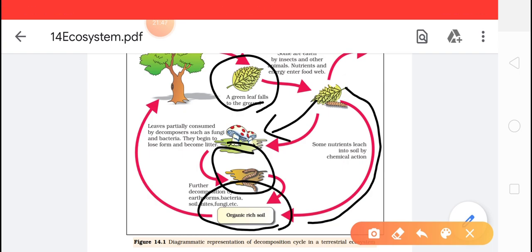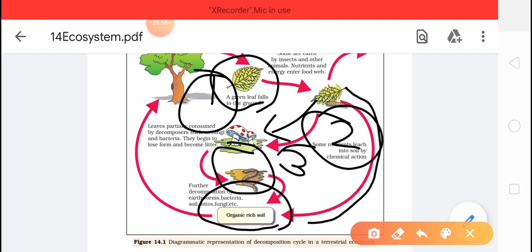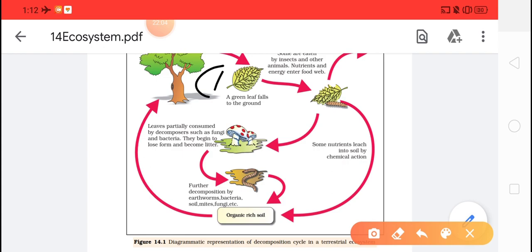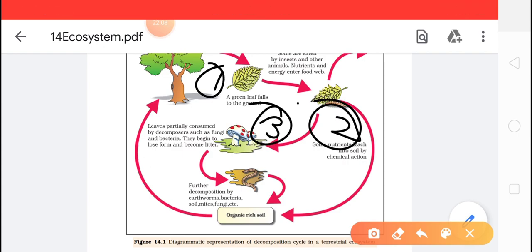Understood? Leaves are falling off. They may be eaten, or they may be consumed by the fungi. That is the first process, then the second. After that what will happen?